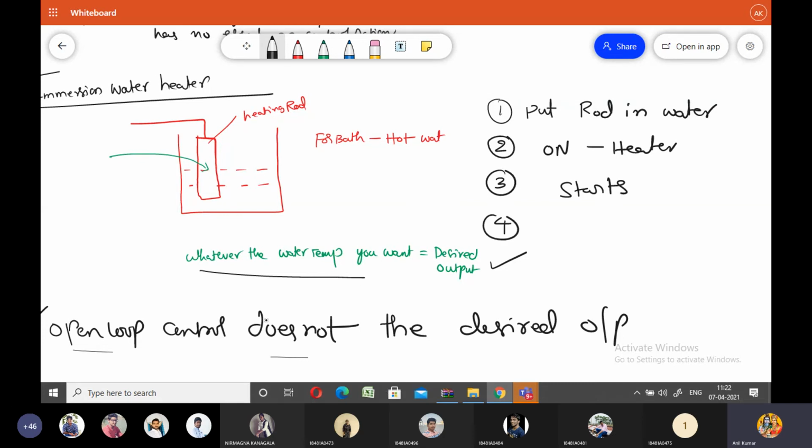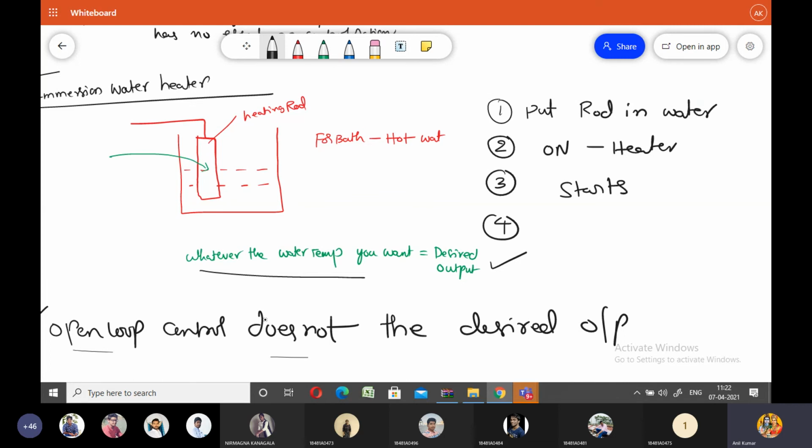So all of you please consider: when the rod is kept in the water and the heater is switched on, the heater will start heating the water and go on heating until the heater is switched off.